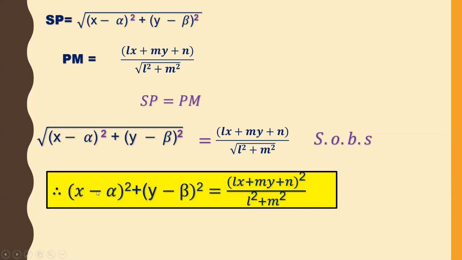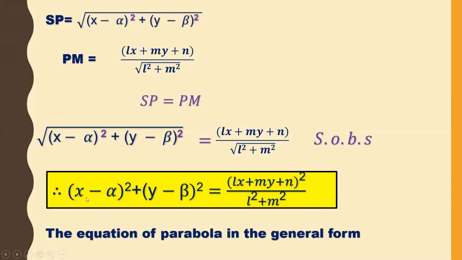So this is the equation of the parabola in general form: (x minus alpha) whole square plus (y minus beta) whole square is equal to (Lx plus My plus n) whole square by L square plus M square.